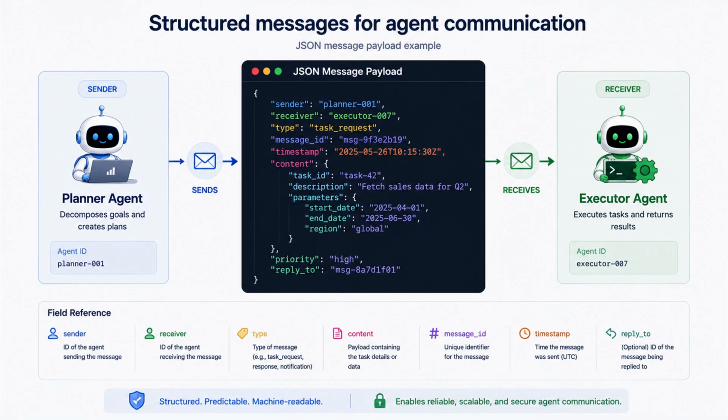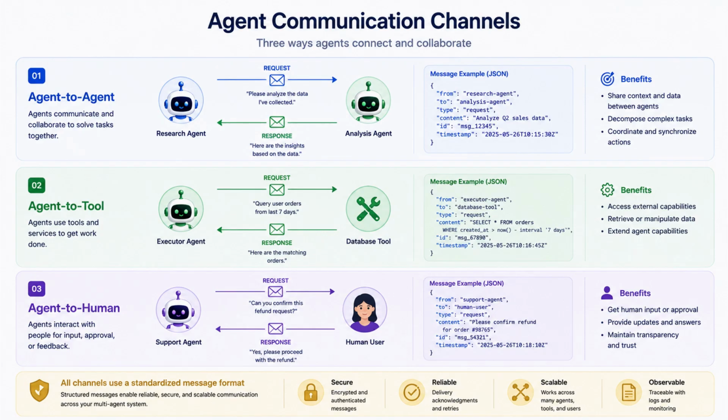Modern systems often define communication protocols such as the Agent Communication Protocol (ACP), standardized message types like request, response, error, tool call, state update, and JSON-based payloads that are easy for agents to parse and generate. Agent communication can be agent to agent, agent to tool, or agent to human in chat interfaces.